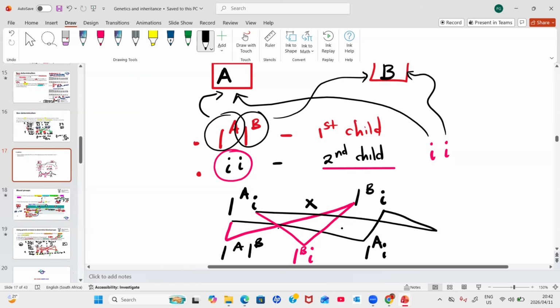You can use a Punnett square, guys. You don't have to make these sketchy things that I'm doing here. You can just use a Punnett square as you are taught in your class. So this will give me small letter i, small letter i. Whenever you're concluding about their future children, you can talk about their possibilities.